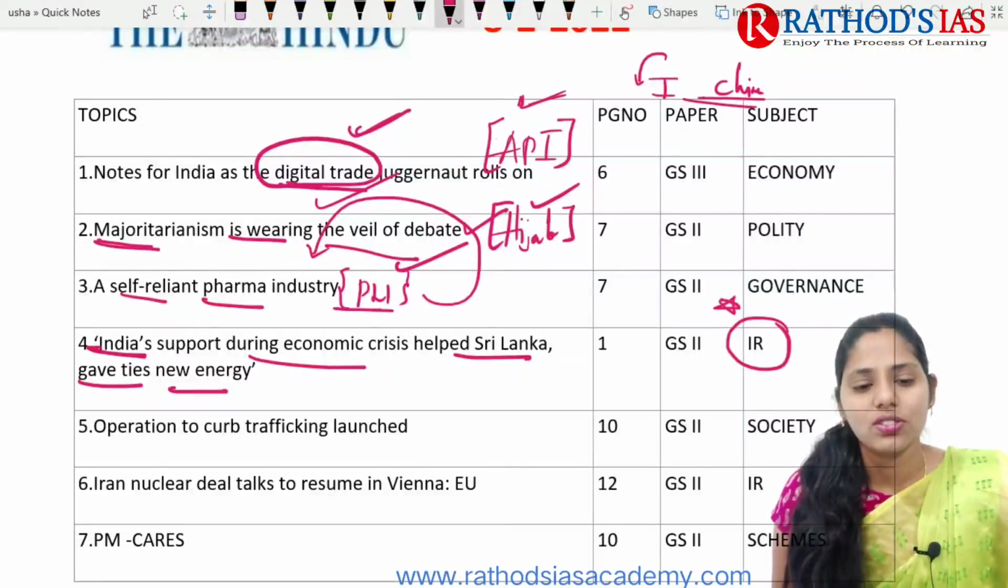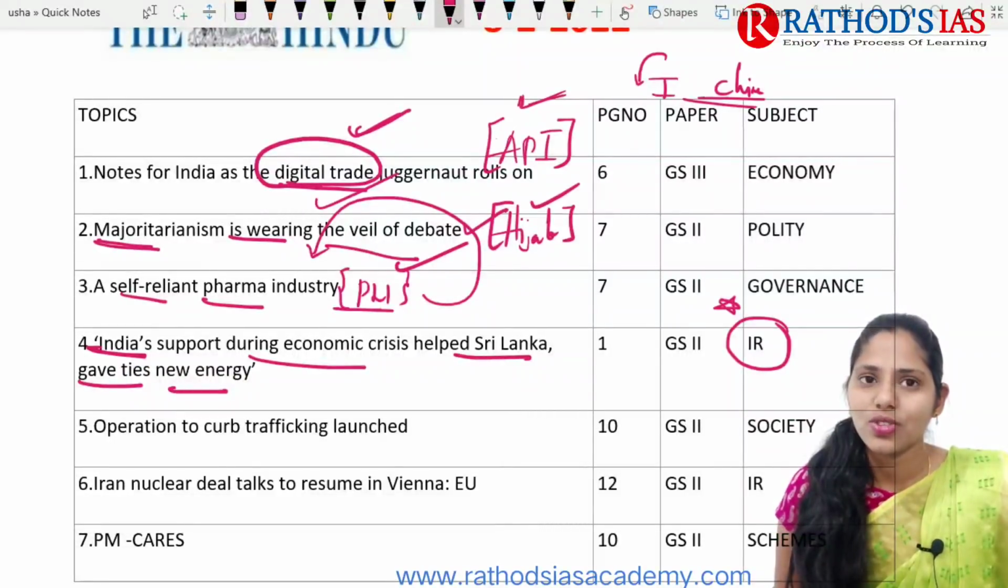The next topic is regarding operation to curb trafficking launched. So railways mainly launched one operation to curb this human trafficking. So we are going to discuss some important details, some constitutional provisions regarding this human trafficking as well. So this is important from our society.